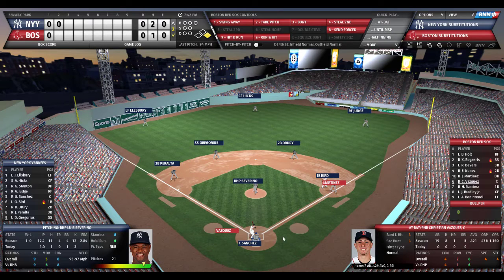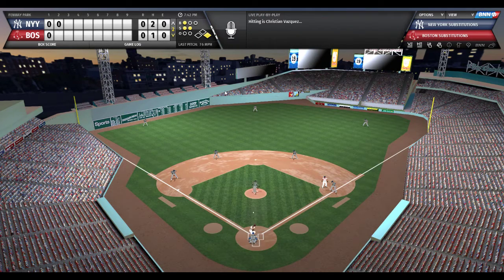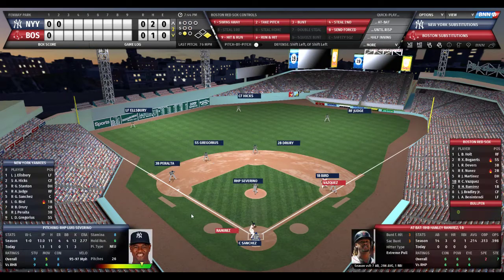All right, so Christian Vasquez comes to plate with J.D. Martinez at first as we go back to the ball game. Severino looks towards first, but Martinez is going nowhere. Here is the pitch to Vasquez. 1-2 count. Vasquez punches it to the right side. Drury has it. Goes to Didi Gregorius. Back to first. Did they turn two? No. Vasquez beats it out. They only get the force at second. So now there's 1 out with Vasquez at first.